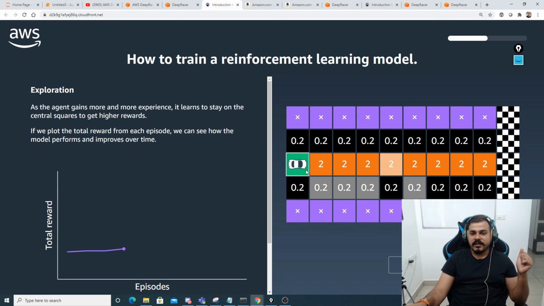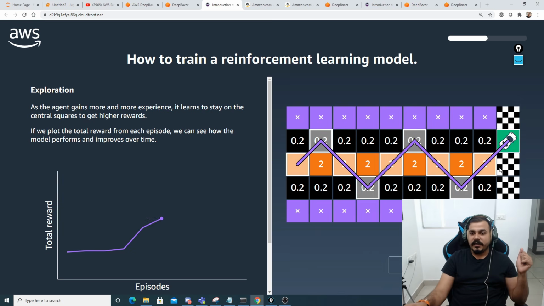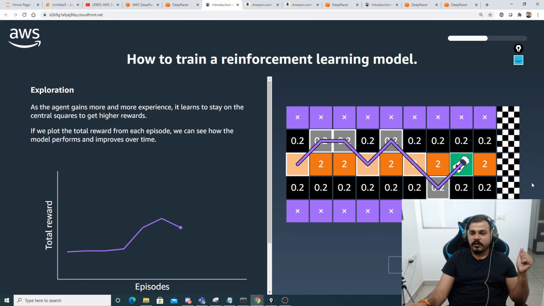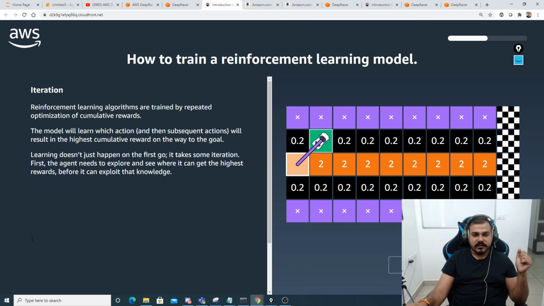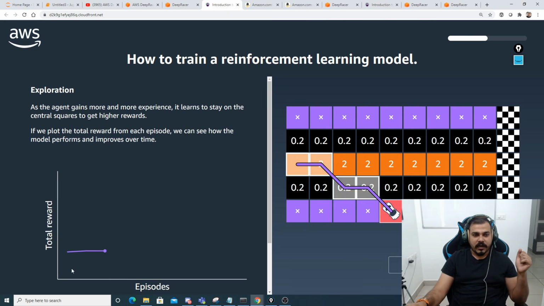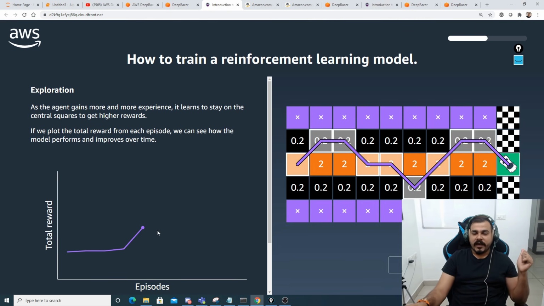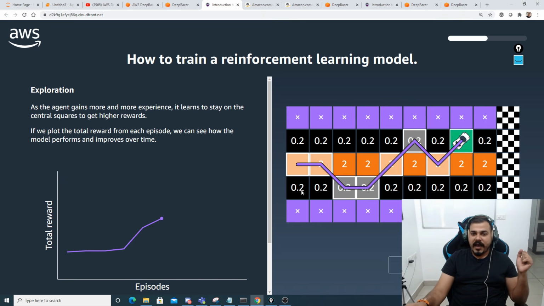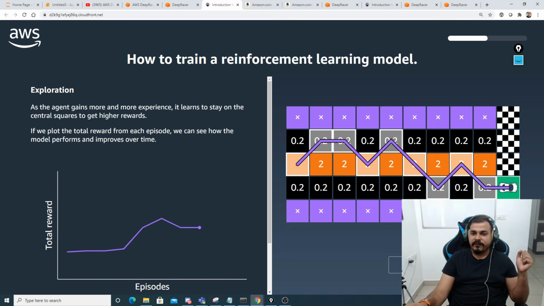Now in this particular case, you can see that so many iterations will be done, and it will be trying to find various paths to reach this particular goal, right? And you will be able to see that with respect to each and every path. Again, I'm telling you guys, see this graph, also see everything. See how this graph is basically getting created on the left hand side with the help of this simulation. As the car takes different paths, you'll be able to see that the rewards are basically changing. As the agent gains more and more experience, it learns to stay on the central squares to get the highest rewards. If we plot the total reward from each episode, we can see how the model performs and improves over time.